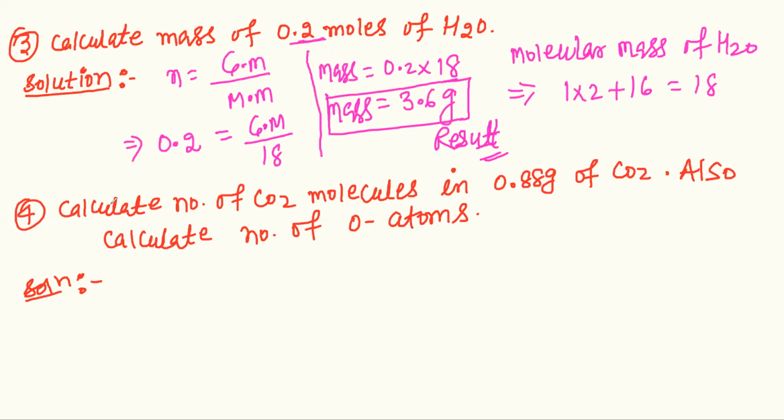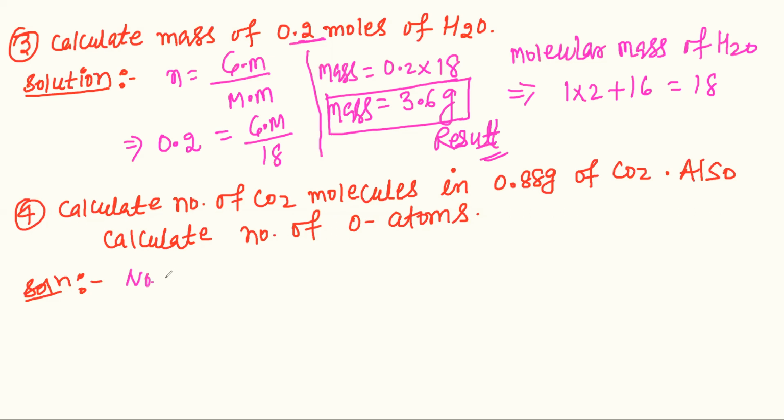And let's go to another question. This question says: calculate the number of CO2 molecules in 0.88 gram of CO2. Also calculate the number of O atoms, meaning oxygen atoms. In this question, we find the number of molecules.